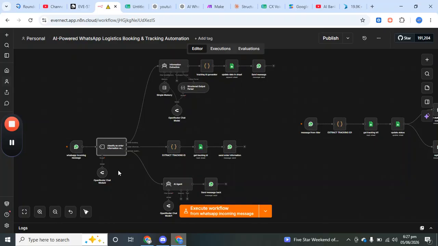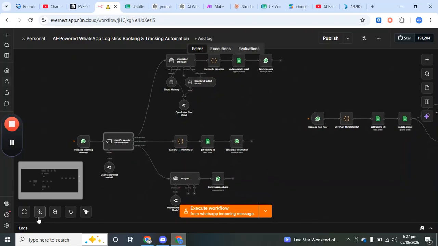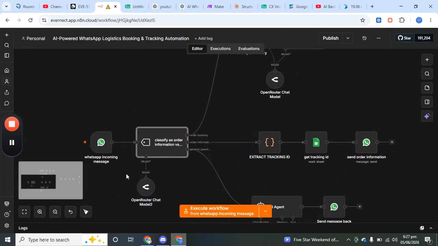Now imagine this: a system where WhatsApp messages automatically book shipments, extract customer data, generate tracking IDs, update delivery status, and reply instantly to customers, all without human support. So let's see step by step how it basically works.